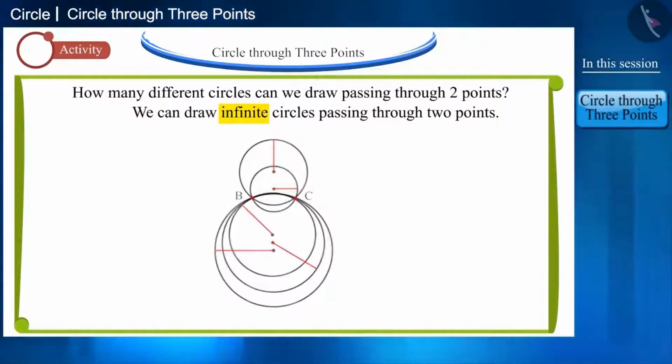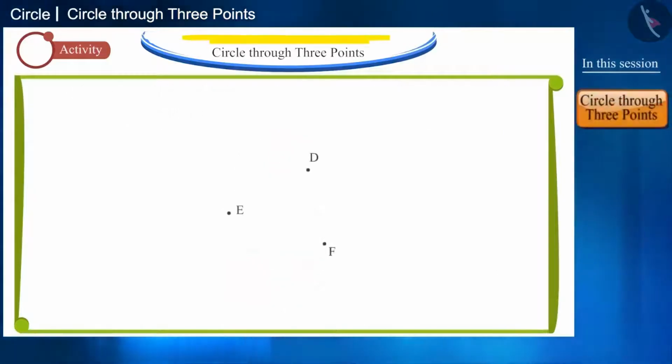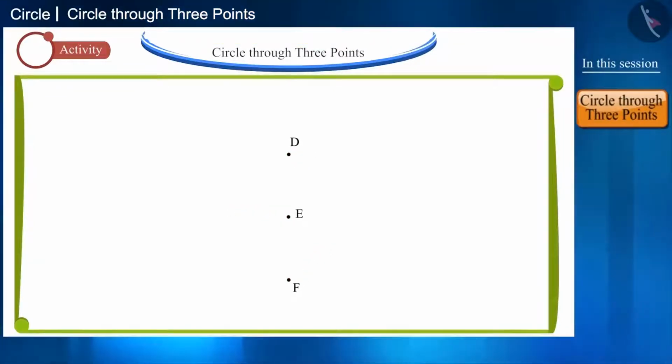Let's move forward and look at the number of circles that can pass through 3 points. If all 3 points are in the same line, then in this case, these points are called collinear points. D, E and F are collinear points.